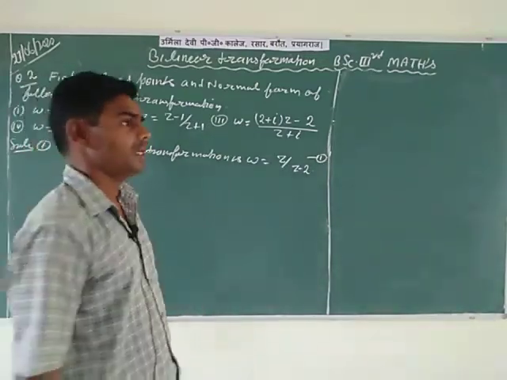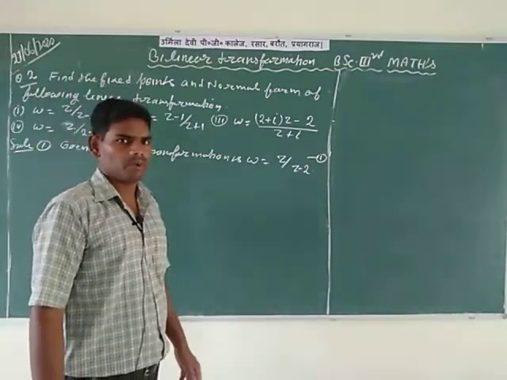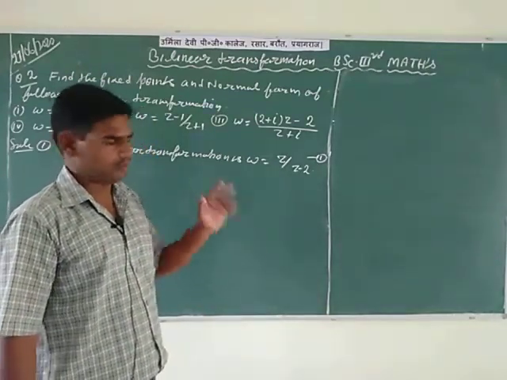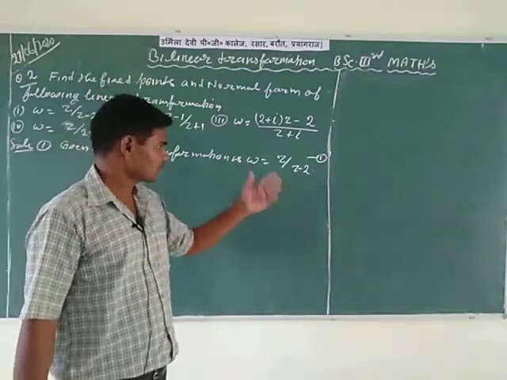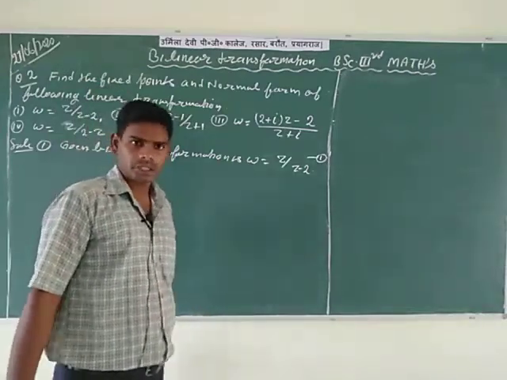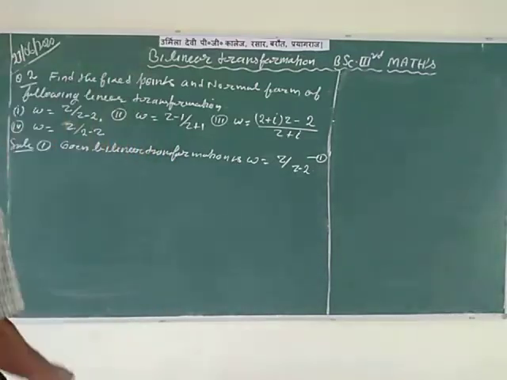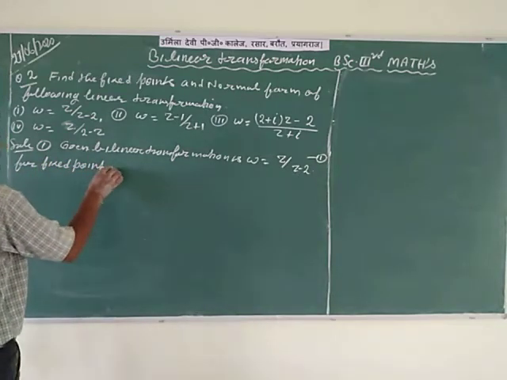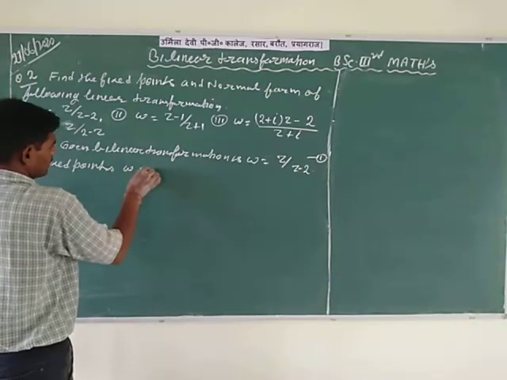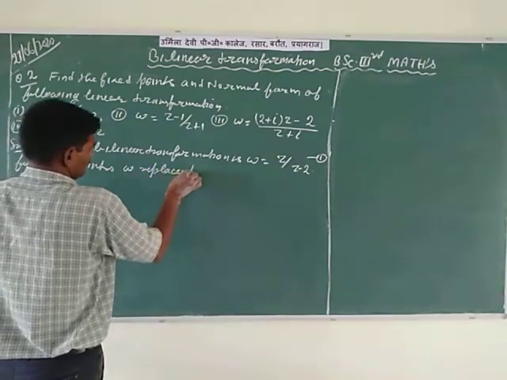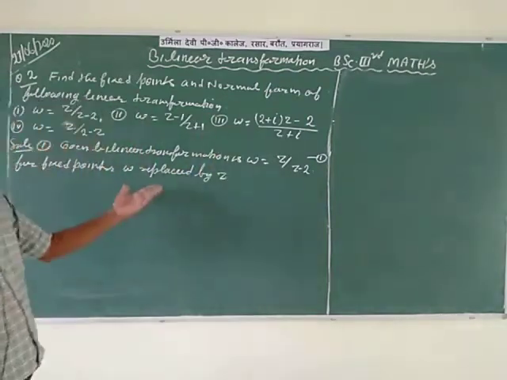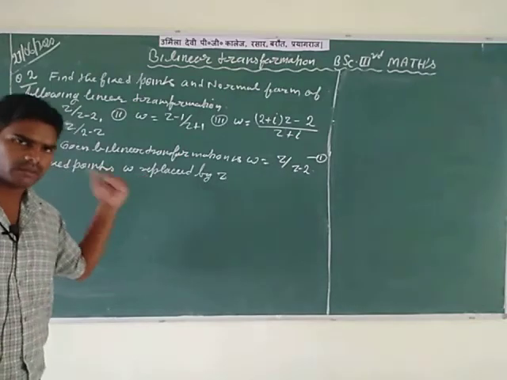It means the image should be the same, w plane in the z plane, or z plane in the w plane. So for a fixed point, w is replaced by z, according to the definition of a fixed point. Please notice that it's very important.